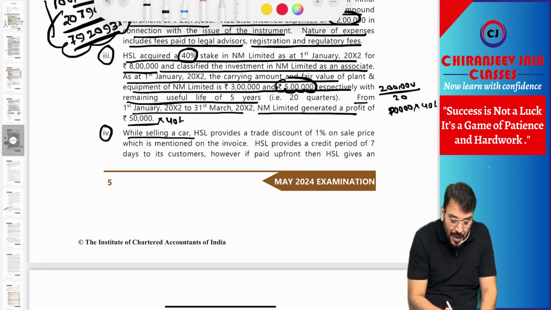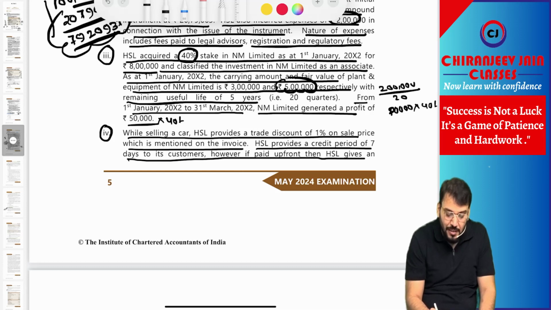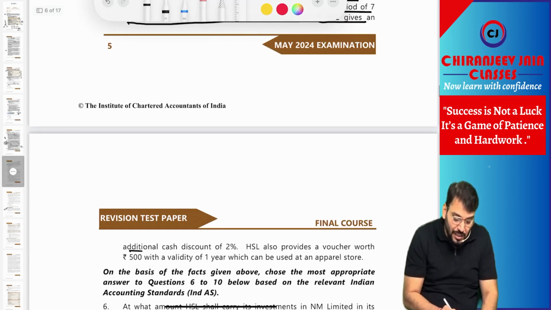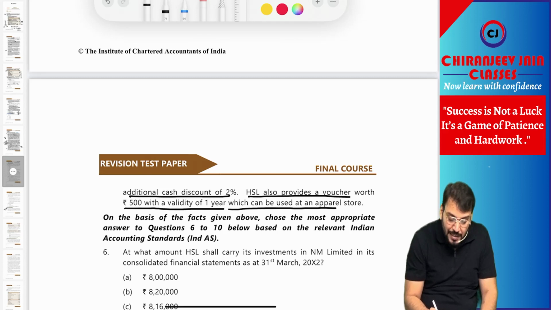While selling a car, HSL Limited provided a trade discount of 1% on the sale price, which is mentioned on the invoice. HSL Limited provided a credit period of 7 days to its customer. However, if paid upfront, then HSL gives an additional cash discount of 2%. HSL also provided a voucher worth rupees 500 with a validity of 1 year, which can be used at an apparel store.